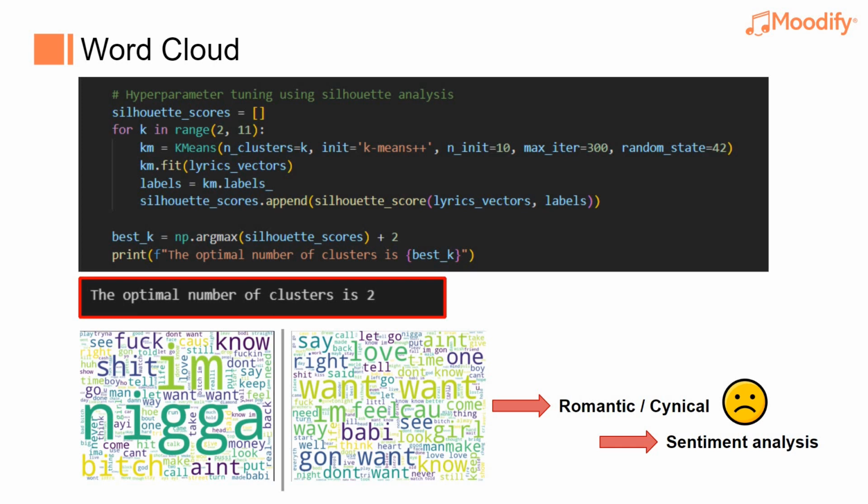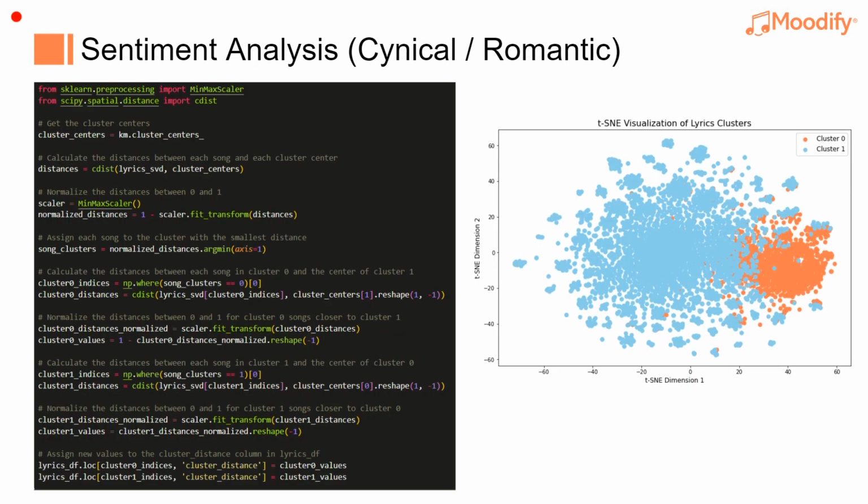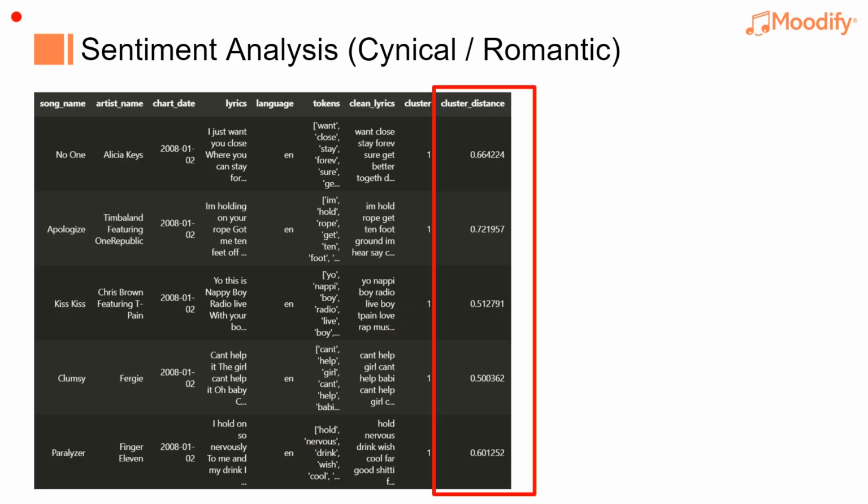However, we were hoping to find more distinct categories, so we conduct sentiment analysis in the following. In sentiment analysis, first, we calculate the smallest distance between each song and the 2 cluster centers, and we normalize the values. Then, we can get output like this, from 0 to 1. If the value is closer to 1, then the song is more romantic than cynical, and vice versa.